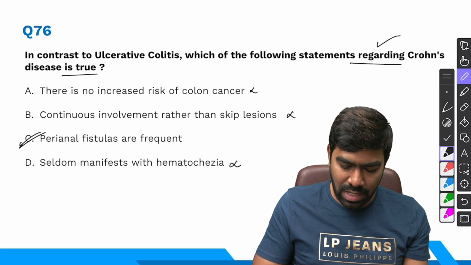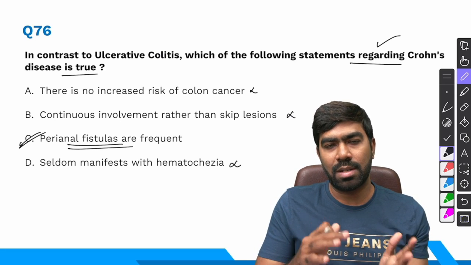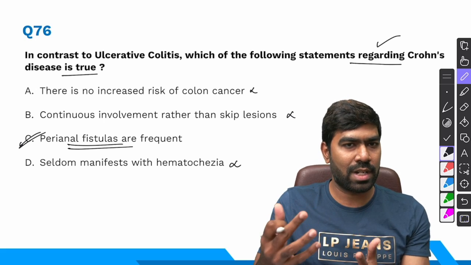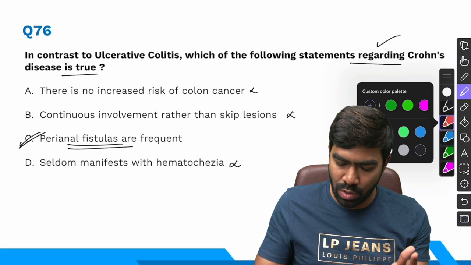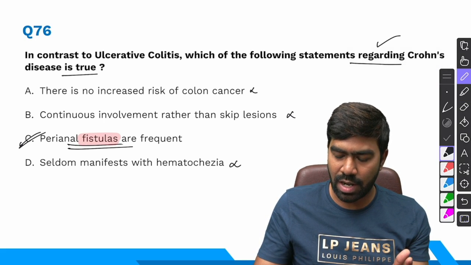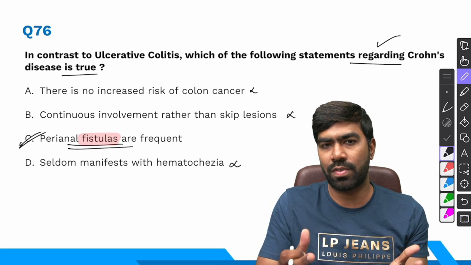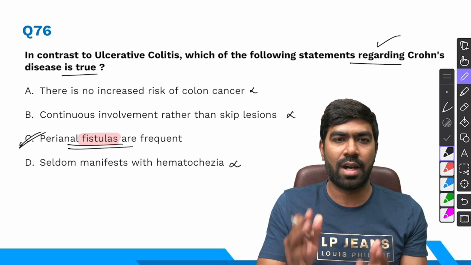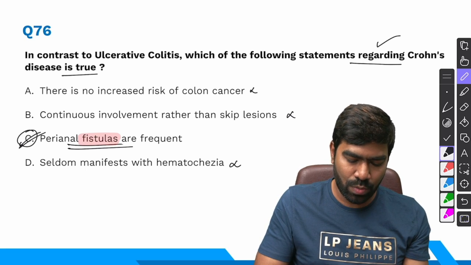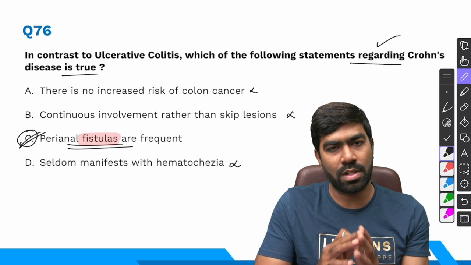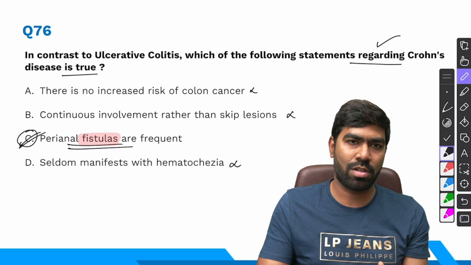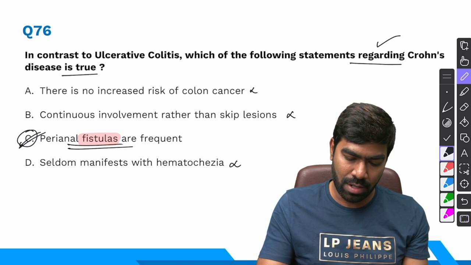So what is the most important thing that separates Crohn's from ulcerative colitis is fistulas and abscess, because fistulas are primarily due to transmural involvement, right? Unless there is a transmural involvement, you don't get fistulas. That's the reason fistulas are so specific for Crohn's. It's usually not seen in ulcerative colitis. So the right answer for this question is going to be option C. Perianal fistulas are frequent and very, very common in Crohn's disease compared to ulcerative colitis.